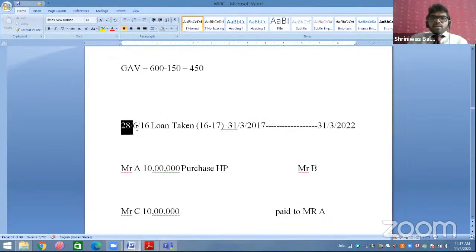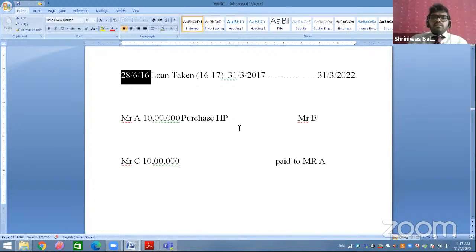For example, on 26 June 2016, I have taken a loan of rupees 10 lakh for purchase of house property from Mr. A. My name is Mr. B. I have taken a loan from Mr. A of rupees 10 lakh for purchase of house property.